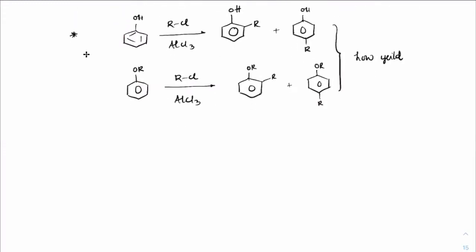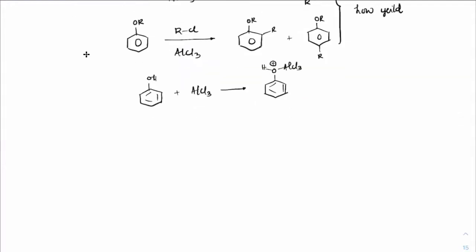Same problem here also. You will see OH will react with AlCl3 and it will become OH-AlCl3 plus. This will also be deactivated. Okay, but some amount of RCl is still observed, which is reacting with AlCl3. Got it?